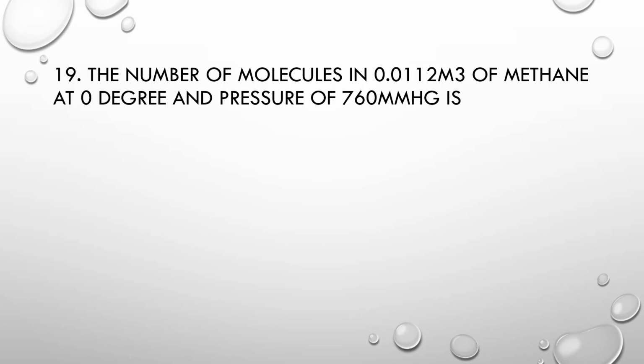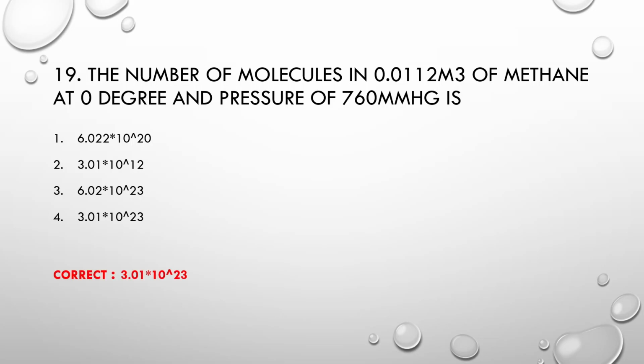MCQ number 19. The number of molecules in 0.0112 meter cube of methane at 0 degree and pressure of 60 millimeter mercury is. Option number 1 is 6.022 into 10 raised to power 20. Number 2, 3.01 into 10 raised to power 12. Number 3, 6.02 into 10 raised to power 23. Number 4, 3.01 into 10 raised to power 23. Correct option is 3.01 into 10 raised to power 23.